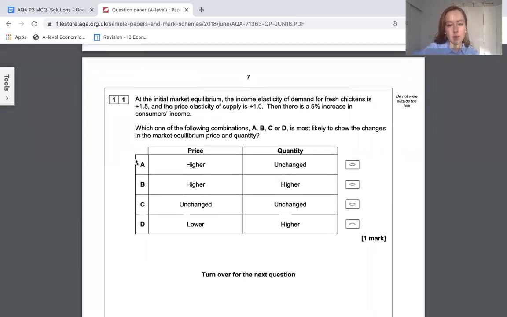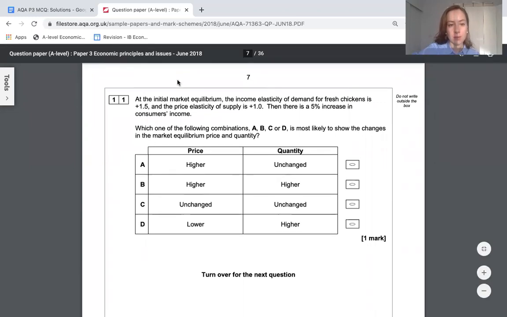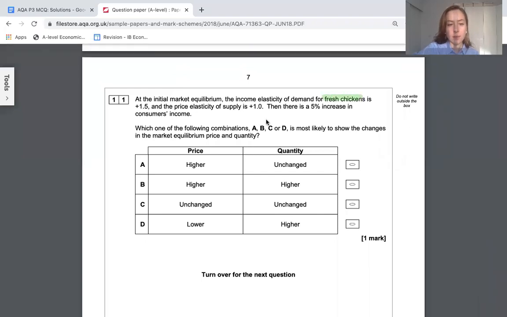Right, here we are asked what's going to happen to price and quantity of chickens. So I'm told here that they have an income elasticity of 1.5. Remember, income elasticity is your percentage change in quantity demanded divided by your percentage change in income. So if this is 1.5,